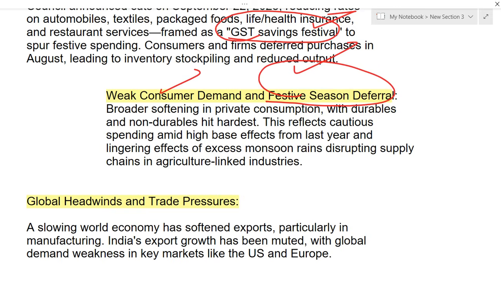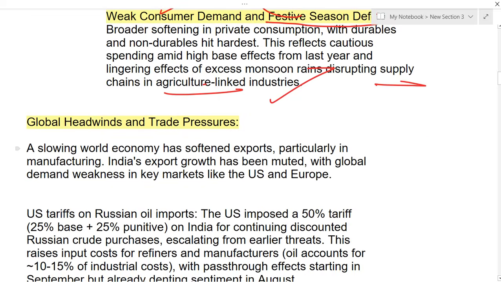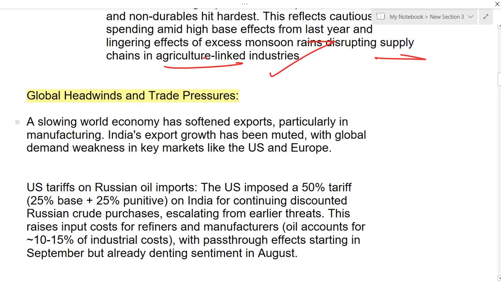Even the monsoon rains mainly disrupted supply chains in agriculture linked industries. Because of this reason also, industries are not doing well. And next, there are also global headwinds as well as trade pressures. There is a slowing down of the world economy because of the US tariff.